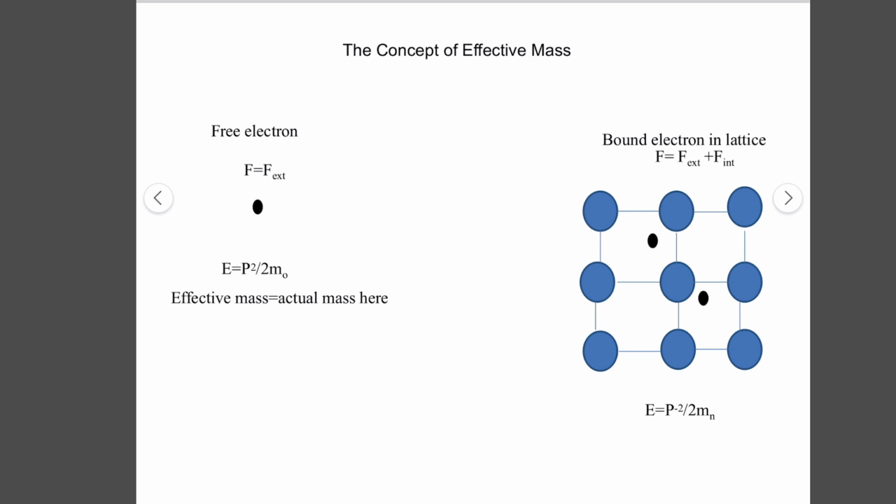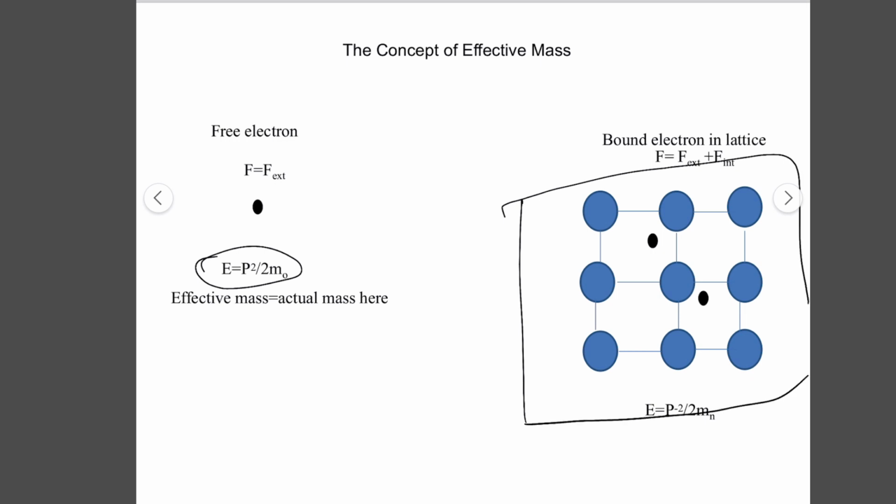So in terms of the effective mass, if an electron is free, its energy is just equal to p squared divided by 2m. But if an electron is bound in a crystal, it does not just have the external energy which we have provided, for example as voltage. It also has internal energy acting upon it, like the electrostatic interaction from the nucleus, or repulsive force from the neighboring electrons.